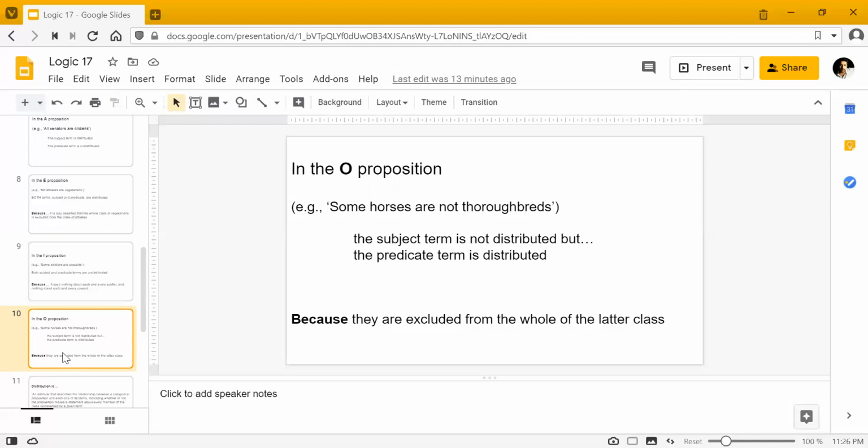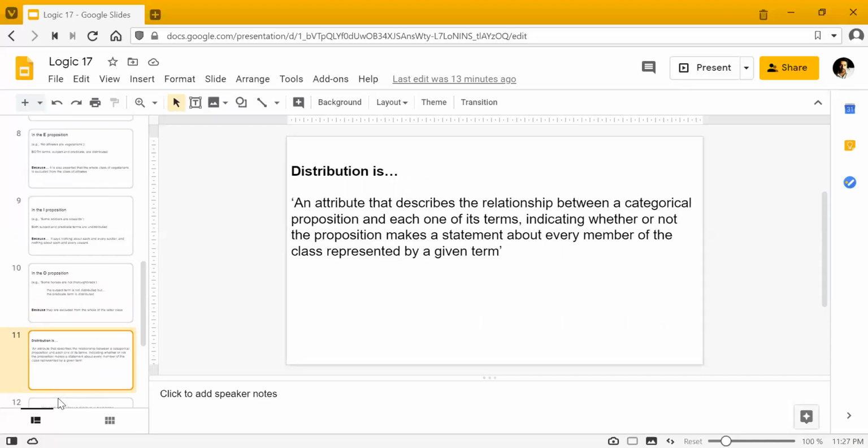So O proposition में what you have to remember is that the predicate term is distributed. ठीक है? Because इस केस में thoroughbreds का हम सारा का सारा सेट के अंदर जितने members हैं we're looking at all of them. Okay, I hope this is clear. If it's not, please write to me and I will try to explain it in a better way.